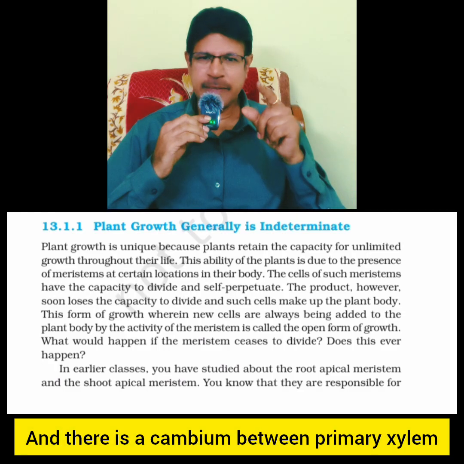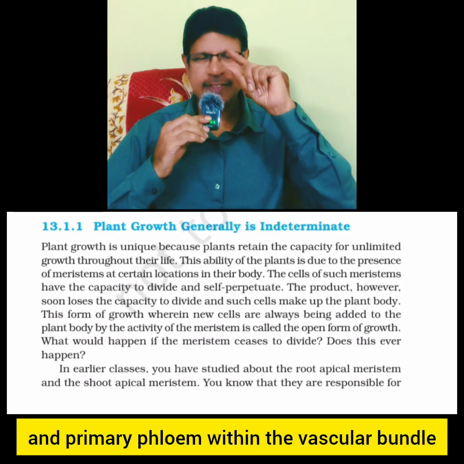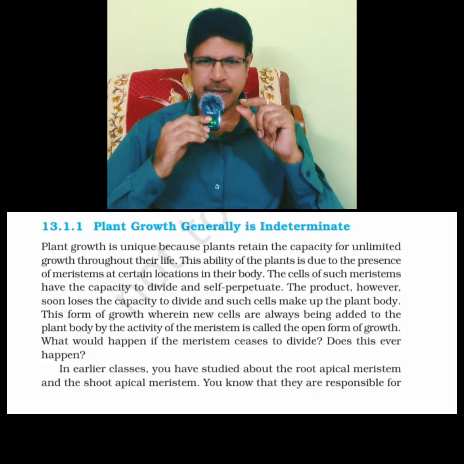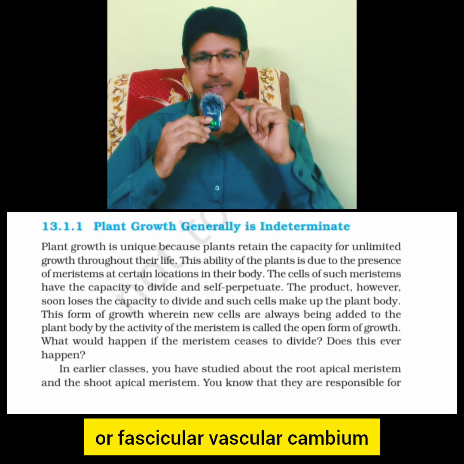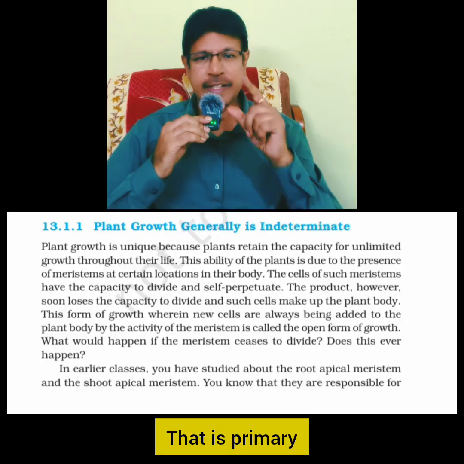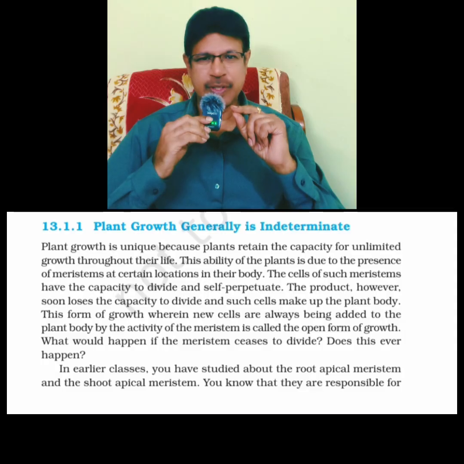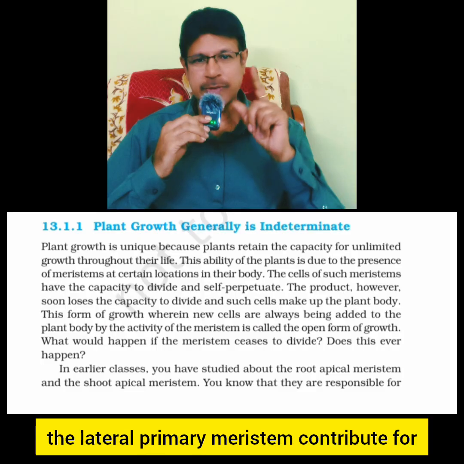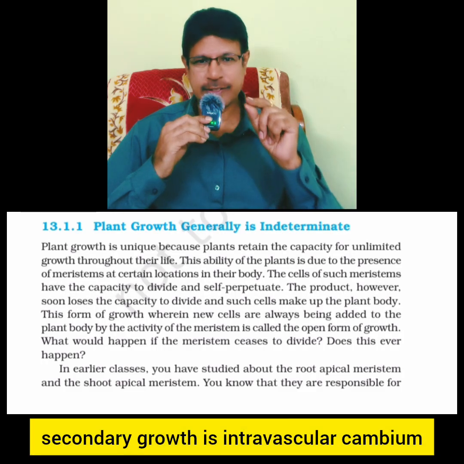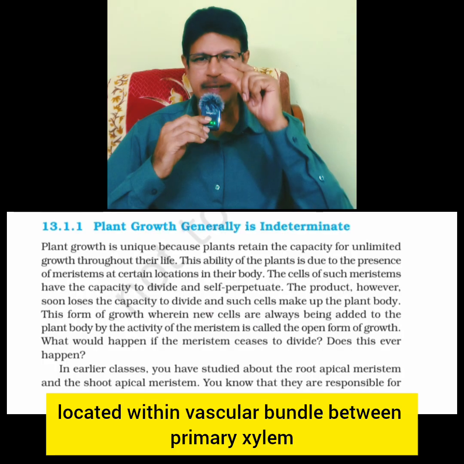And there is a cambium between primary xylem and primary phloem within the vascular bundle. What do you call it? Intrafascicular cambium, or fascicular vascular cambium. That is primary, but contributes to secondary growth.